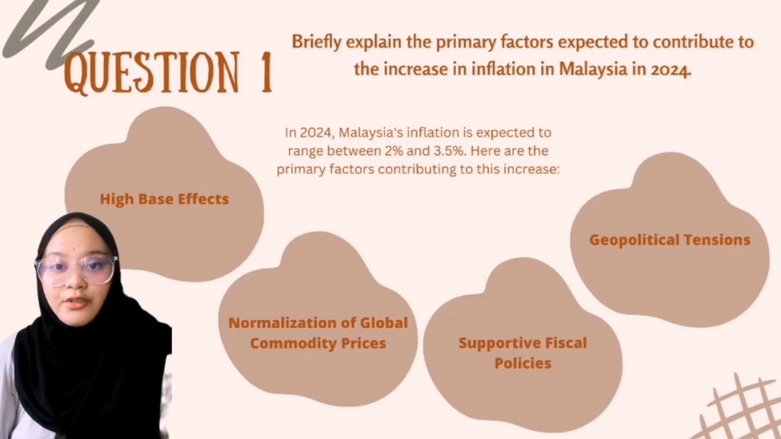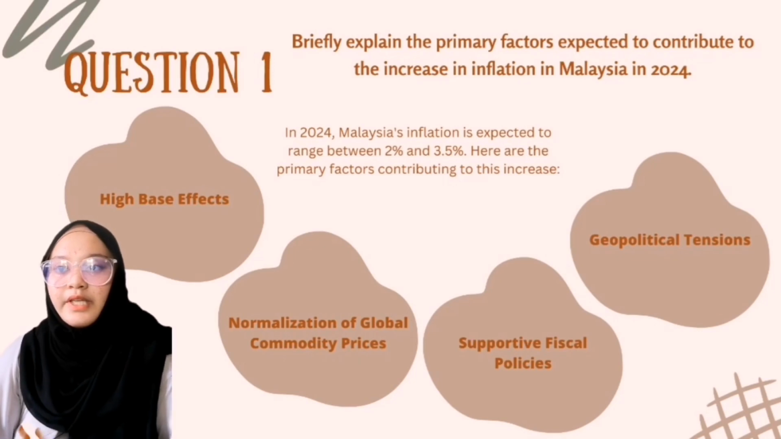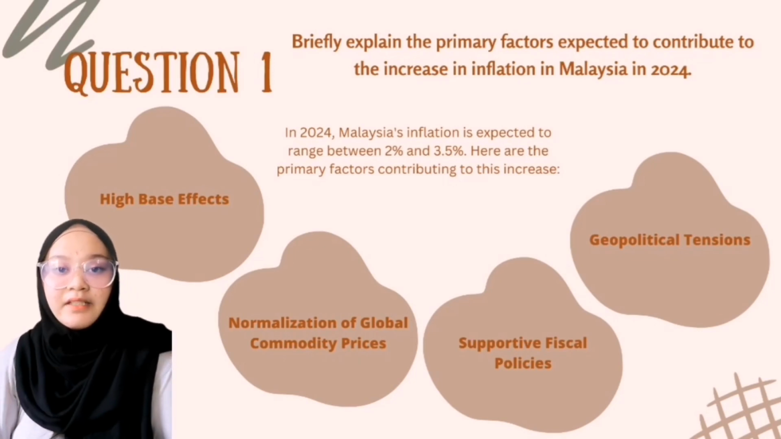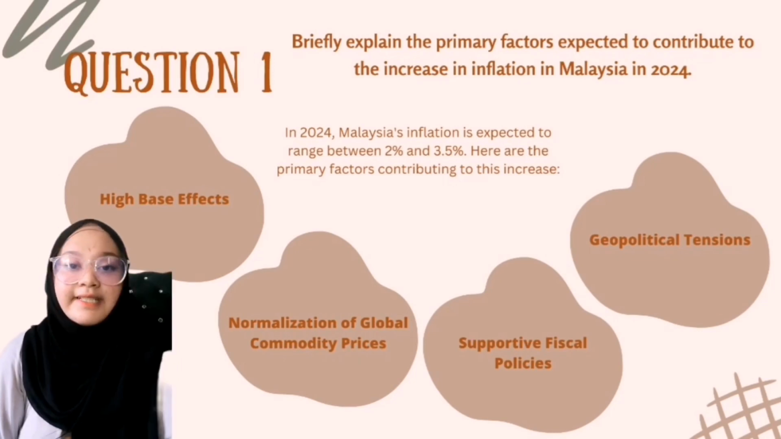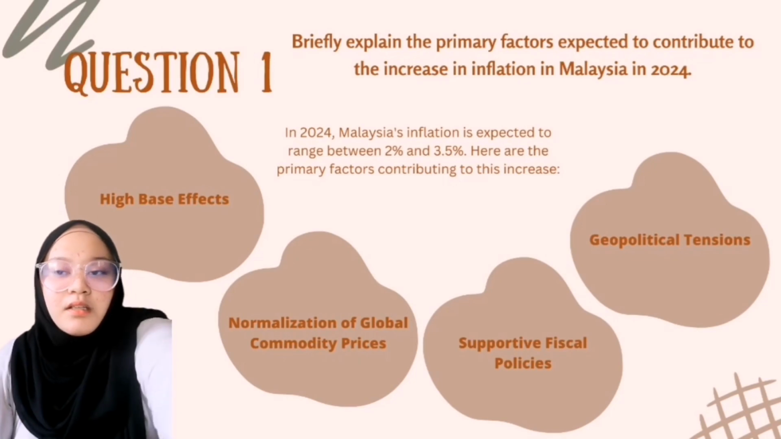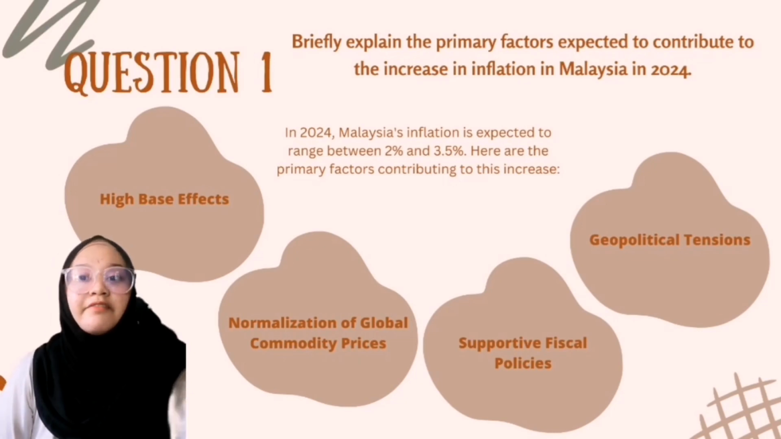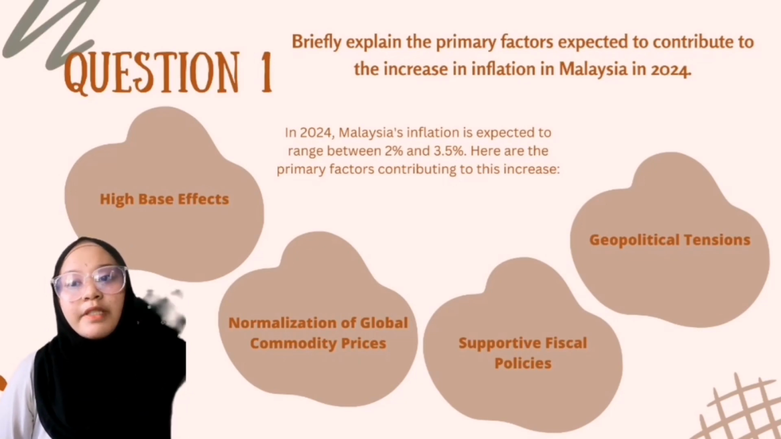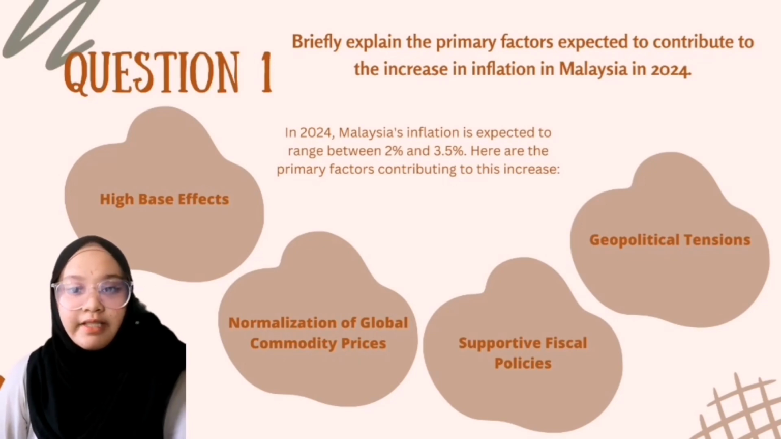Hi and Assalamualaikum. My name is Siti Nur Amira and I'm about to present to you answers for question 1, which says briefly explain the primary factors expected to contribute to the increase in inflation in Malaysia in 2024. So in 2024, Malaysia's inflation is expected to range between 2% and 3.5%. Here are the primary factors contributing to this increase.